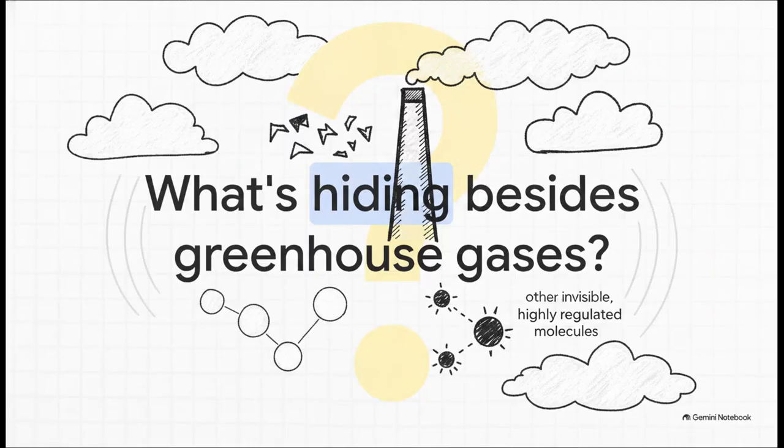You know, while the world rightly focuses a tremendous amount of attention on climate change and gross global Scope 1 emissions, we're talking things like carbon dioxide and methane, it's really important we stop and ask what other invisible, highly regulated molecules are pouring out of chemical refinery stacks. Chemical manufacturing is, well, incredibly complex. Producing over 70,000 diverse products doesn't just create greenhouse gases. It creates a whole secondary, often invisible profile of emissions that have immediate, localized impacts.